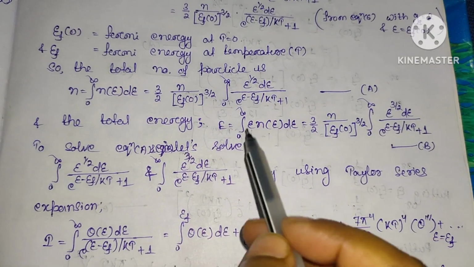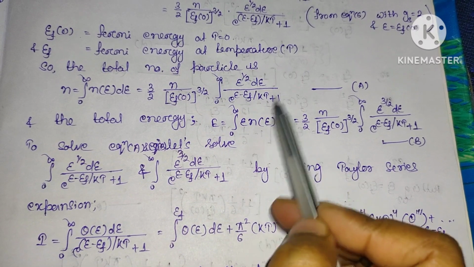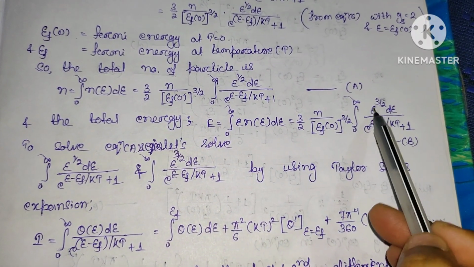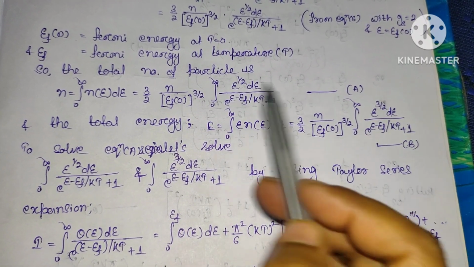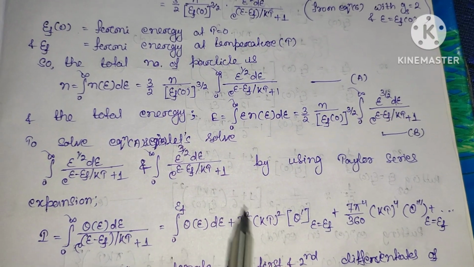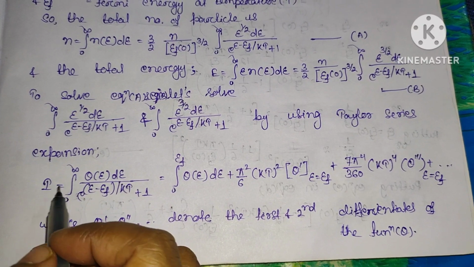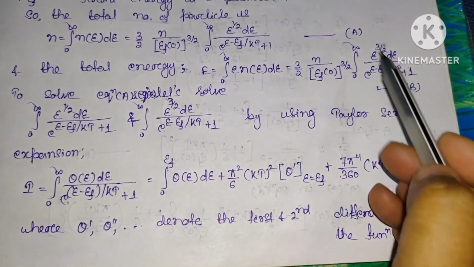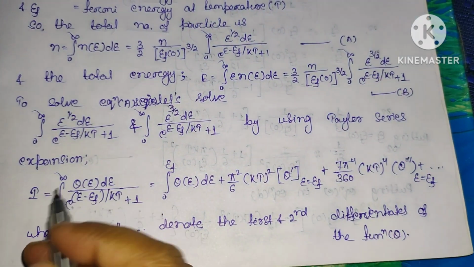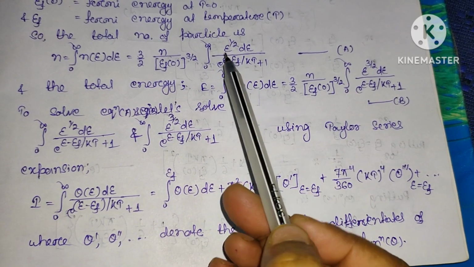Here you can see that in both the total number of particles and the total energy, this integration term is present. Here it is E power half, but there it is E power 3 by 2. This is the difference, but the pattern is the same. Now we will solve by using the Taylor series expansion. E power half, or E power 3 by 2, can be considered as, suppose, I am taking this as theta of E, a function of energy.